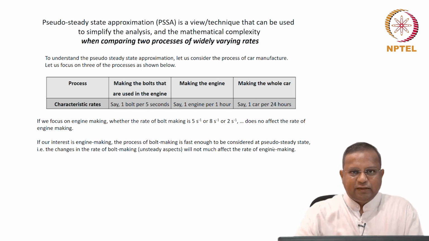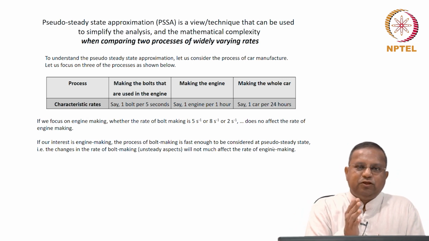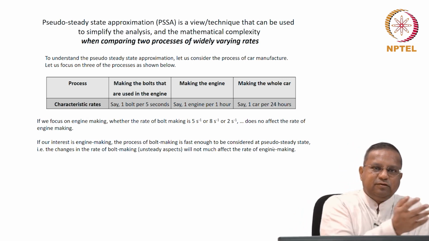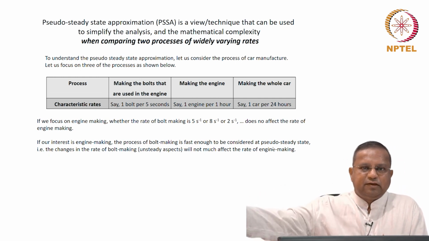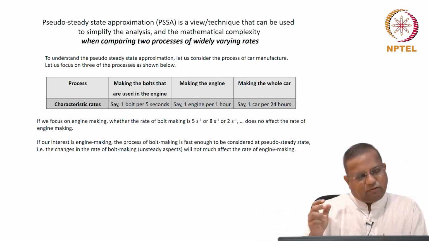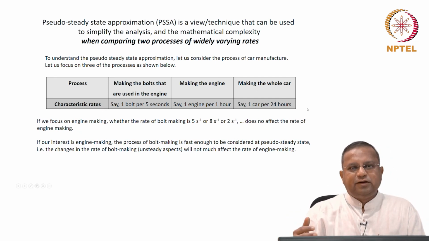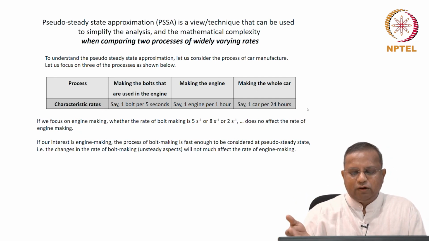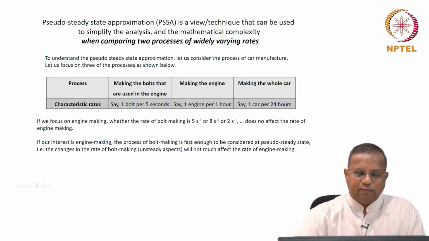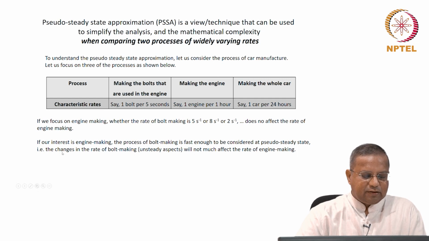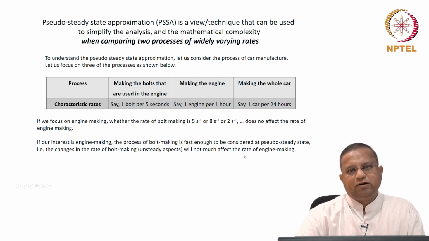In other words, the variation in rate, whether you make a bolt every 5 seconds, 2 seconds, 7 seconds, 1 second, whatever it is, can be ignored, or this process can be considered to be at pseudo steady state. The changes in the rate of bolt making, unsteady aspects, will not much affect the rate of engine making.